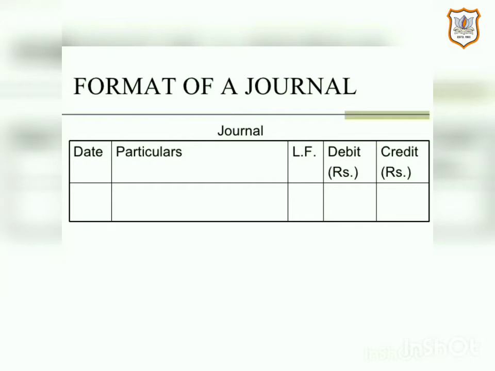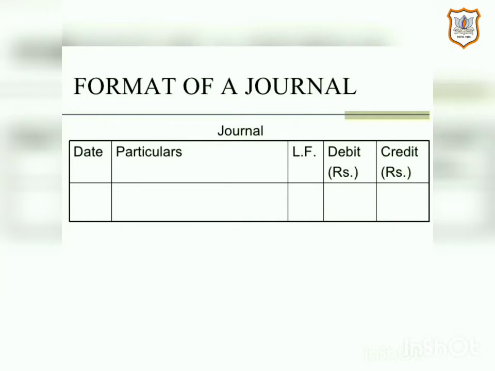Next column is of LF. Full form of LF is Ledger Folio. In LF column, the page number on which the various accounts appear in the ledger is entered. All the columns except the Ledger Folio column are completed at the time of journalizing. The Ledger Folio column is filled in at the time of posting, which you will be learning in subsequent chapter.